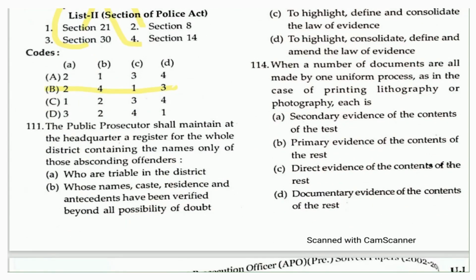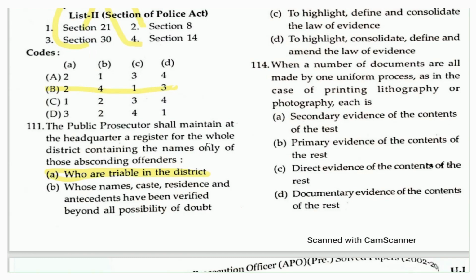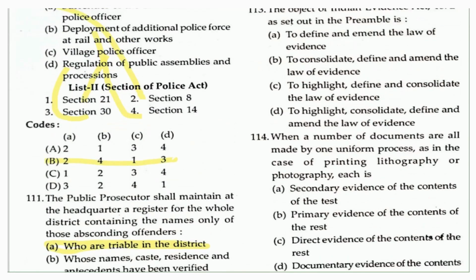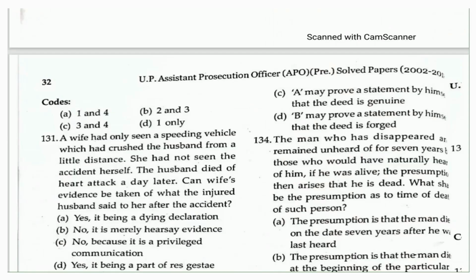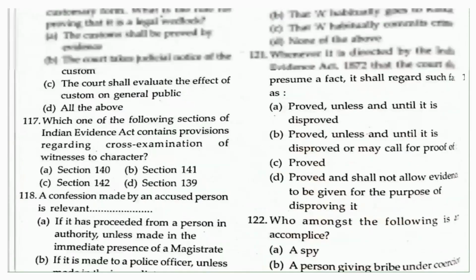The public prosecutor shall maintain the headquarter register for the whole district containing the names only of those absconding officers. Okay, so the public prosecutor will maintain that kind of register for those who are triable in the district court. So only for those people who are triable in the district courts, the public prosecutor will maintain a register here.